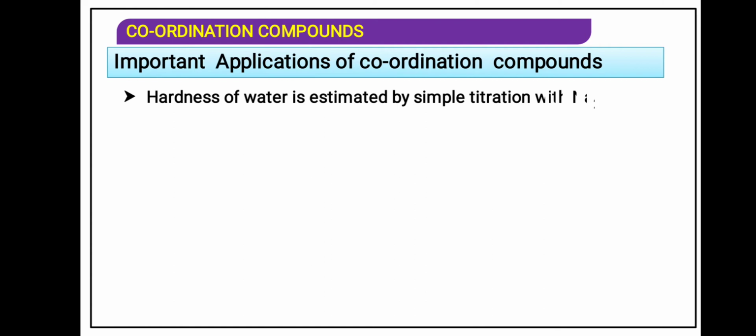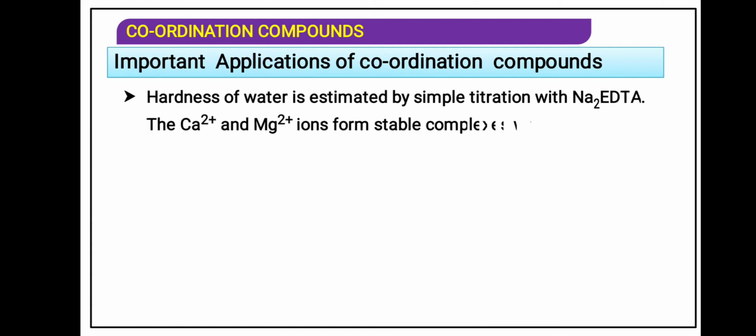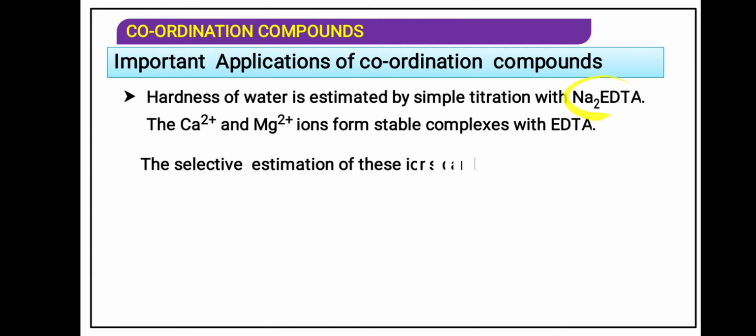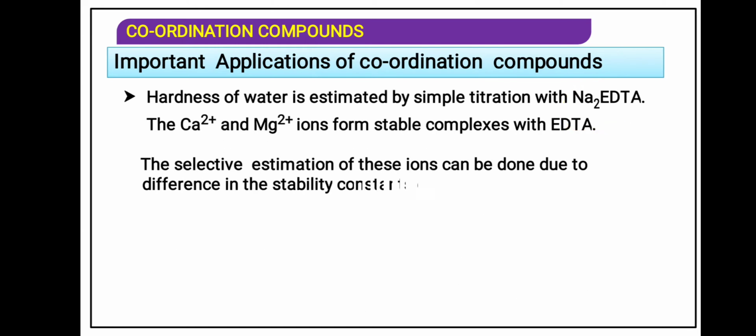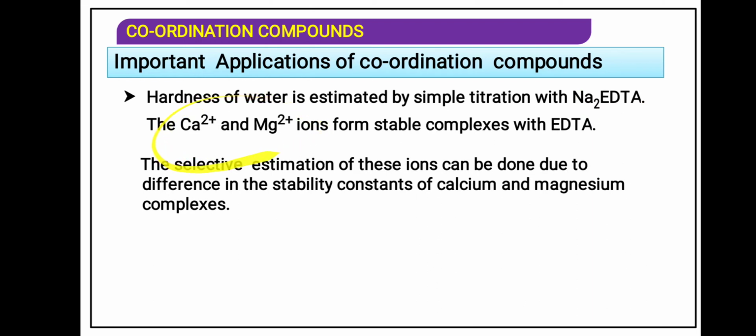Hardness of water is estimated by simple titration with disodium EDTA. In the burette we add the solution of EDTA. In the conical flask we take the sample solution of the hard water. Hard water contains calcium and magnesium salts. When EDTA is added drop by drop from the burette into the conical flask, it forms a complex with the calcium or magnesium, and an indicator is added.